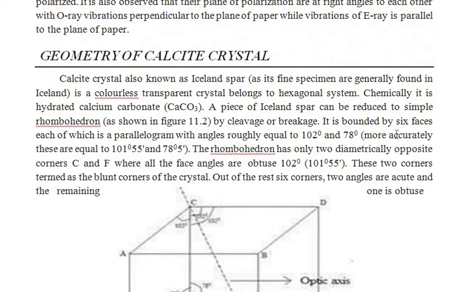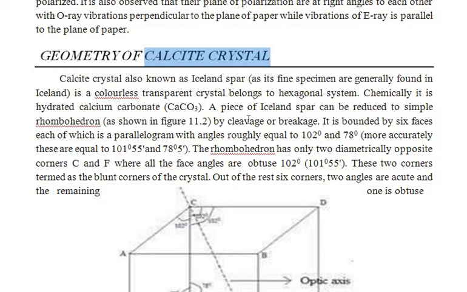Then we can construct the Nicol prism to obtain double refraction or plane polarized light. For that, one has to construct the crystal using a calcite crystal, or any crystal we can take, such as Rochelle salt, tourmaline, calcite or quartz.